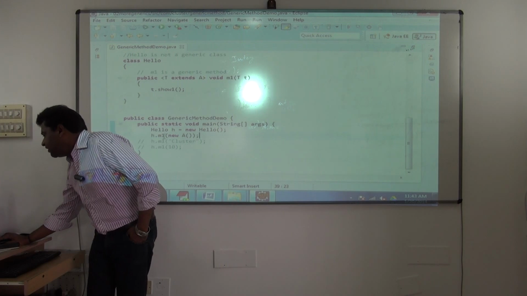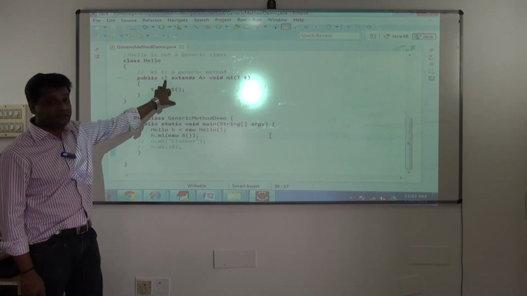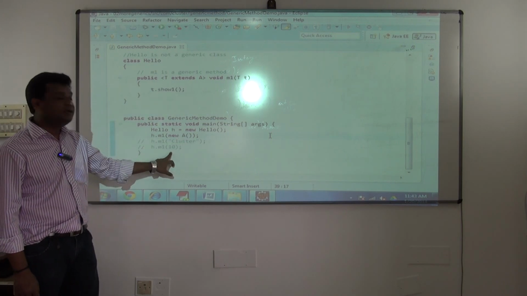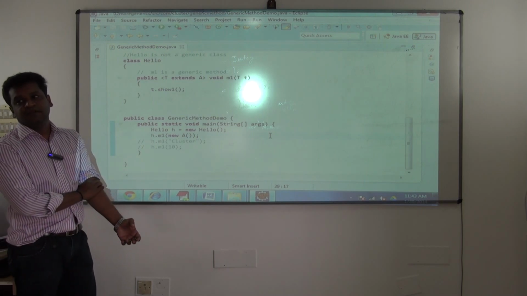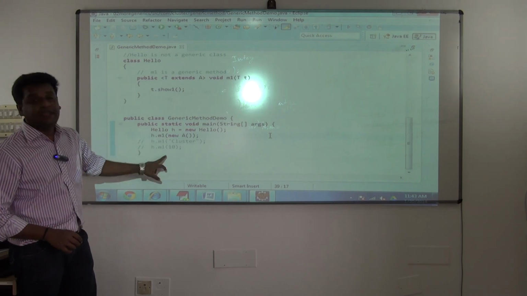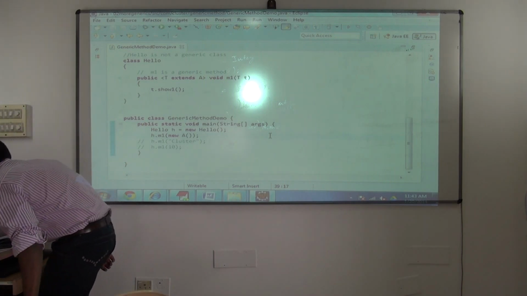See this, if I am sending h.m1, now look at this hello class. When I am calling the m1 method, I should send only an object of type A, but not of type string or integer. You have restricted it to be of type only either A or B or C. That's it. Extends, okay, T extends.